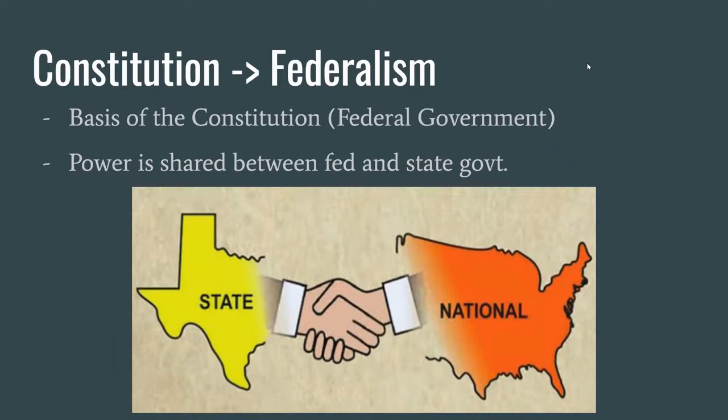The next major aspect of the Constitution and new government is federalism. So basically, power is shared between state governments and the federal government. Over time, the federal government has grown in power and reach, while state governments have lost power. But we still see aspects of this separation today. For example, education systems and marijuana laws.